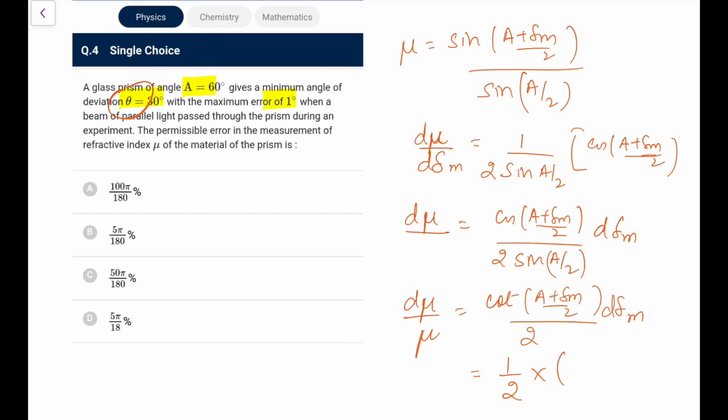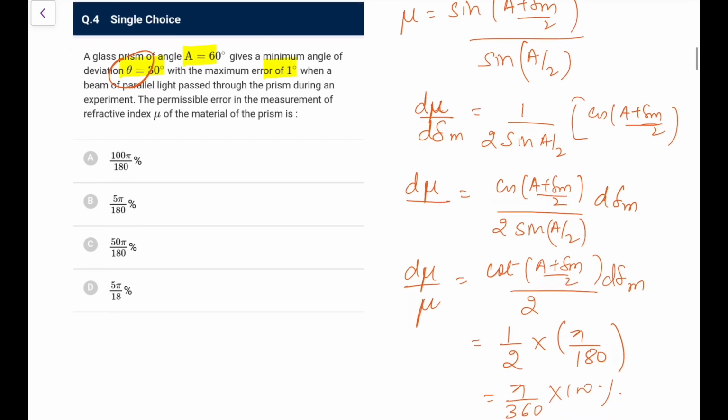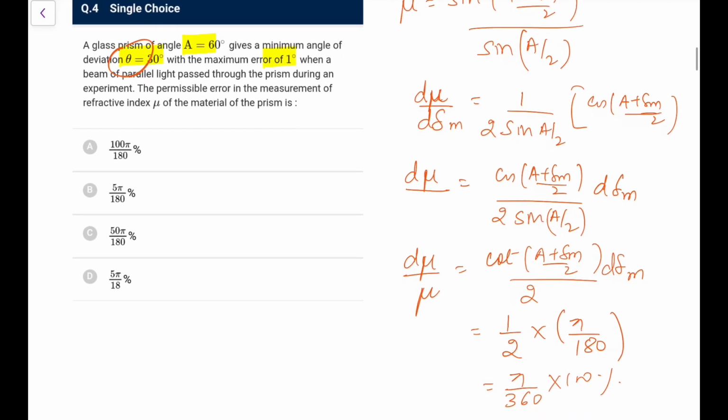So 1 degree, I should convert into radian, so this is pi by 180, that should be the better one, because that is the unit that we use in the SI system. So this would be pi upon 360. So if I do it in percent, this would be 100%.